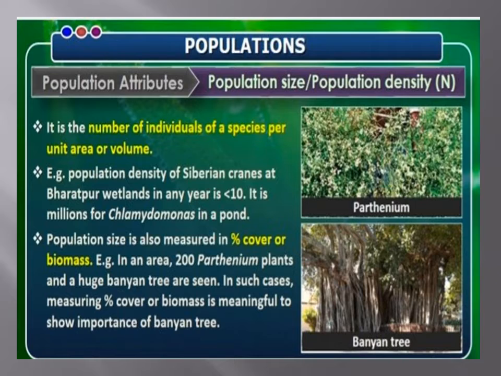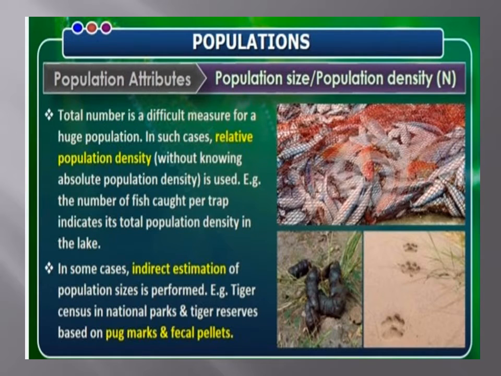Sometimes the counting of total number is impossible or very time consuming. For example, bacteria growing in a petri dish, or fish in a pond. In such cases, there is no need to know the absolute density. Relative density serves the purpose equally well. For instance, the number of fish caught per trap is a good measure of its population density in the lake. Sometimes the population of a species is measured indirectly without actually counting or seeing them. For example, tiger or lion census is based on pugmarks or fecal pellets.